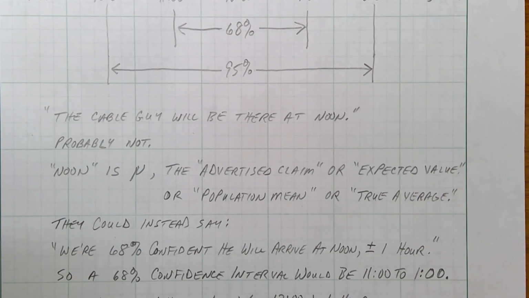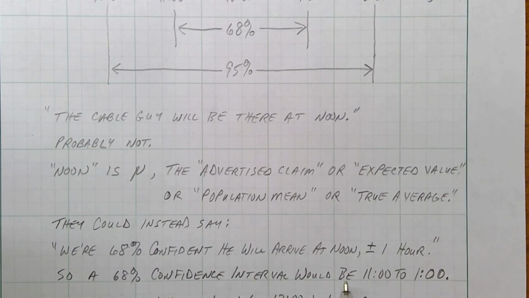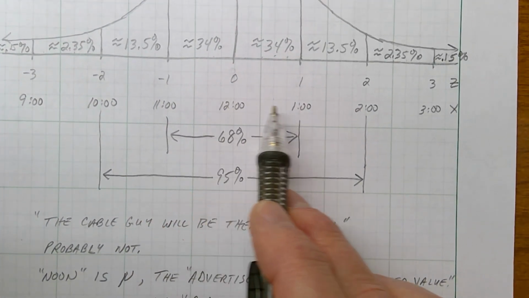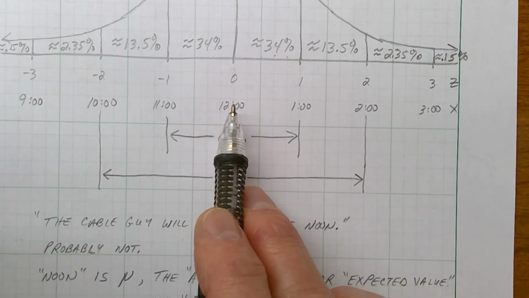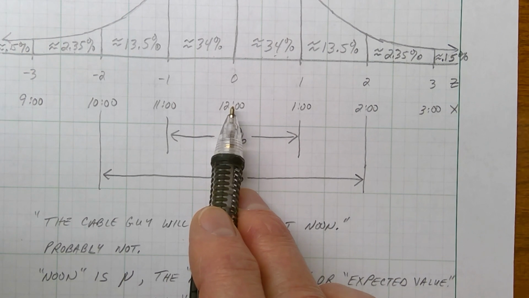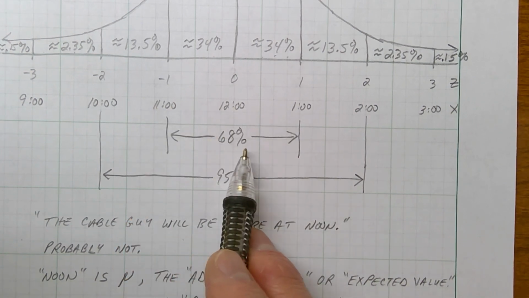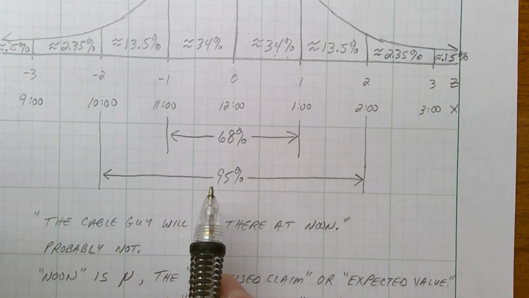So they could have said something instead like this. We're 68% confident that he'll arrive at noon, give or take an hour, plus or minus 1 hour. All right, so a 68% confidence interval would be from 11 to 1. If you look up here, all right, here's 12 o'clock, 1 o'clock, 2 o'clock, 3 o'clock, 11, 10, 9, all right? They said he'd arrive at noon, but he probably won't. But if they say, well, he could arrive from 11 to 1, we're 68% confident that he'll arrive between 11 and 1. That's a confidence interval.